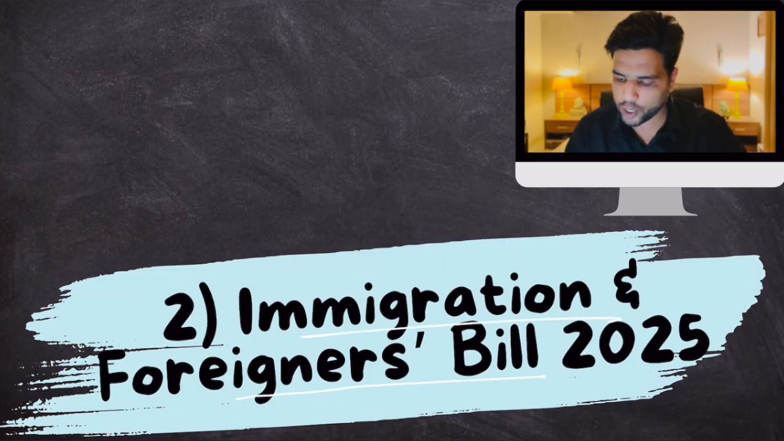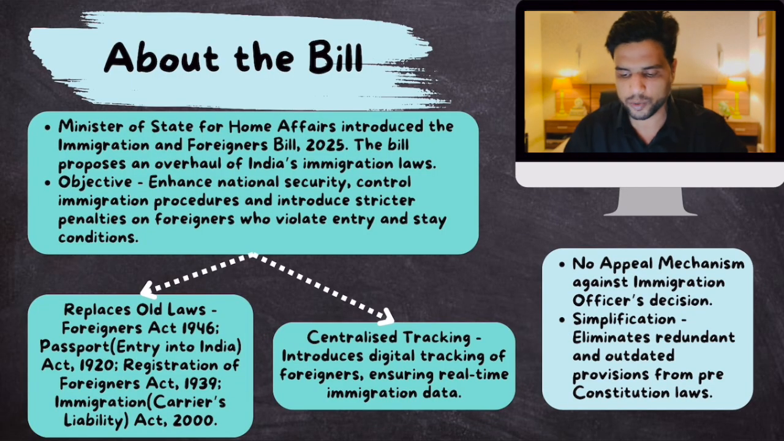Second of all, it has some controversial provisions, which the opposition party members are basically opposing. So let's talk about this. Immigration and Foreigners Bill 2025. It is just a bill. It has not become a law. It was introduced. So, about this bill.